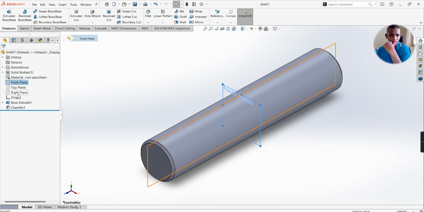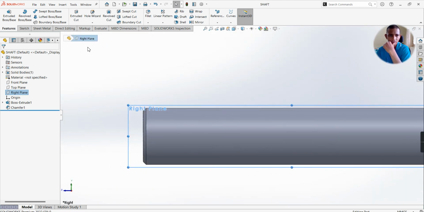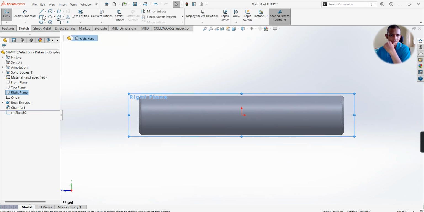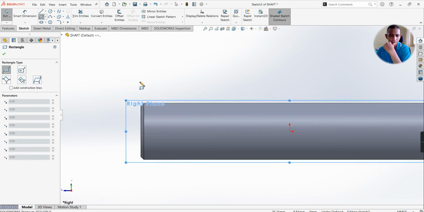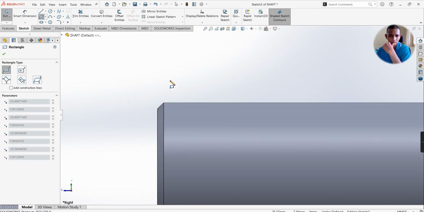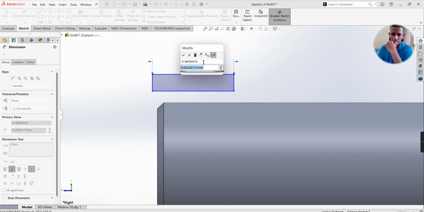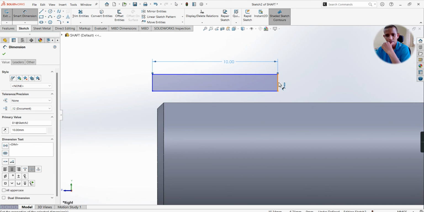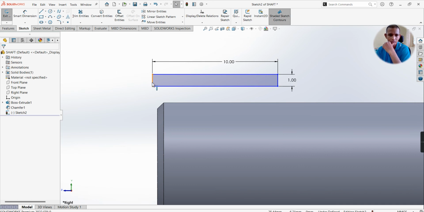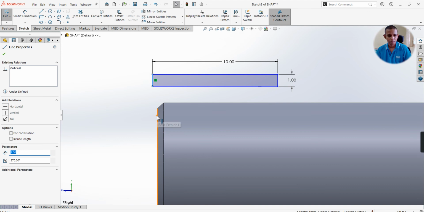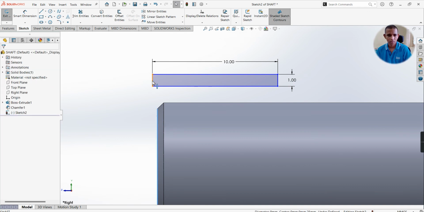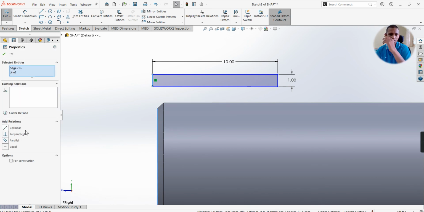For that, select right plane followed by a right view, select sketch, take a rectangle command, draw one rectangle, make dimension, length of the key slot is 10 mm, height is 1 mm, select OK.